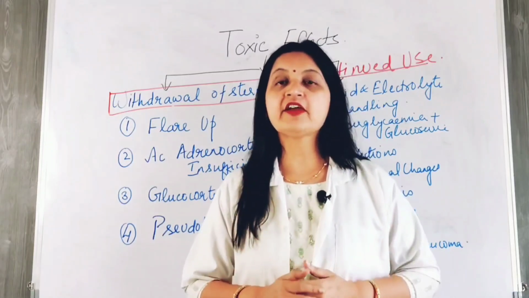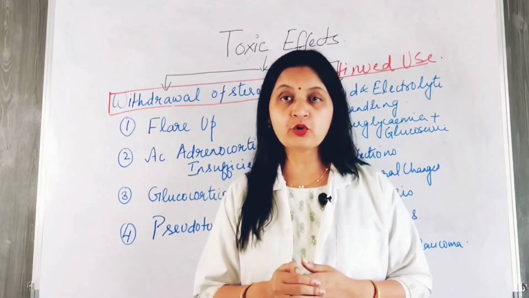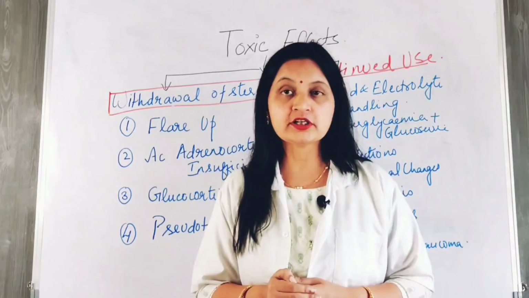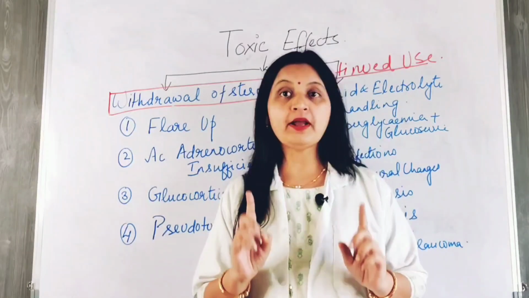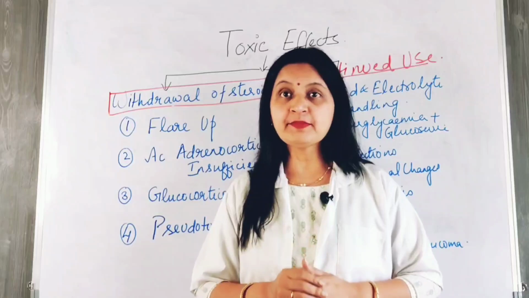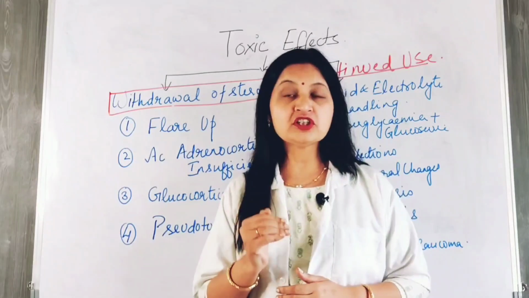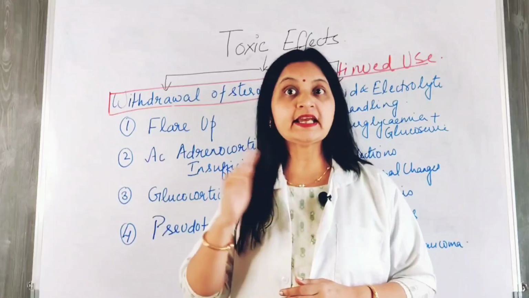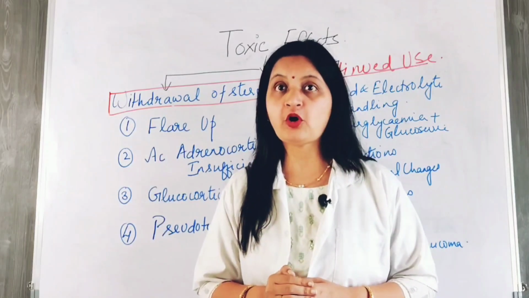The next adverse effect of glucocorticoids is osteoporosis, with decreased bone density and increased risk of bone fractures. So this occurs because of multiple mechanisms. The first mechanism is inhibition of GI or intestinal absorption of calcium, and this causes secondary release of parathyroid hormone.